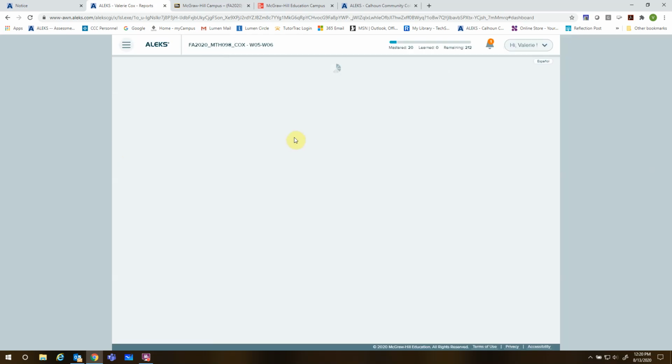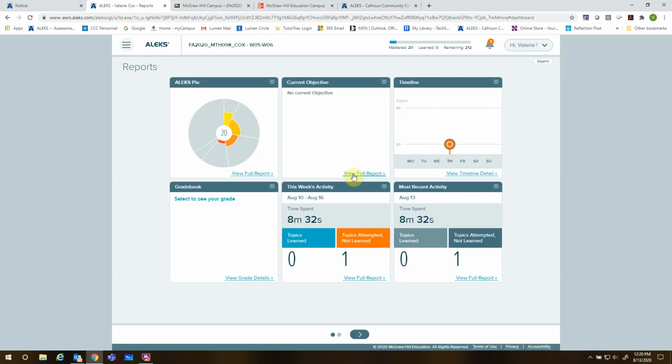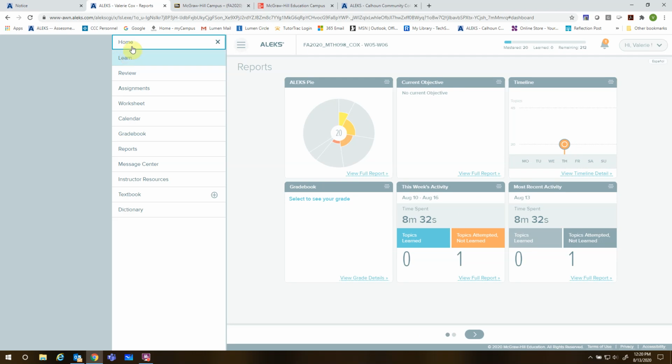Reports. This is nice because you can go in here and go back and look at problems in this week's activity. If you look at your full report, you could see problems that you actually worked, what you typed in and what the right answer was. If you have issues with that, that's how I also look at that report, and I can see exactly the problem that you worked, what time you worked it, how long it took, what you typed in, what the correct answer was, and all of that.